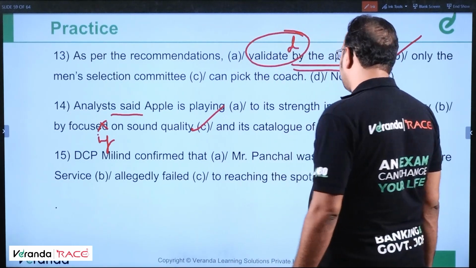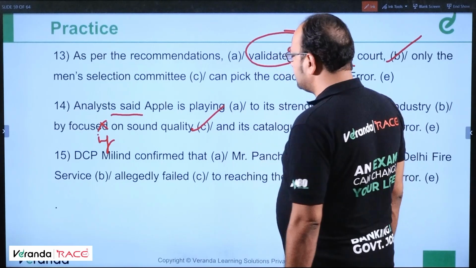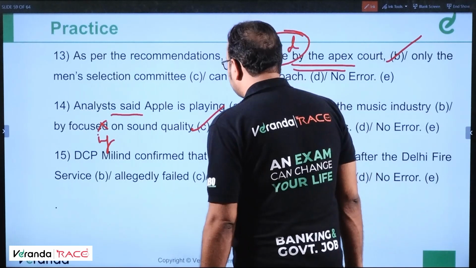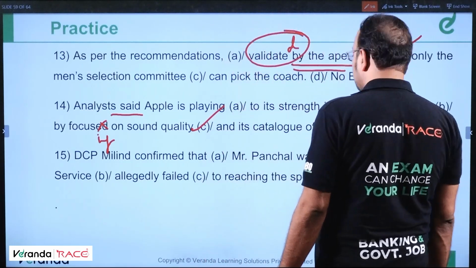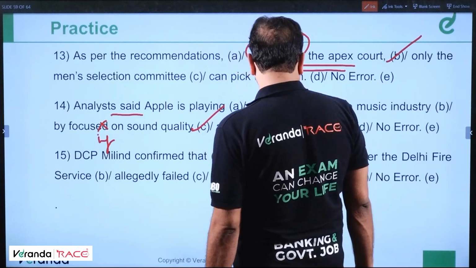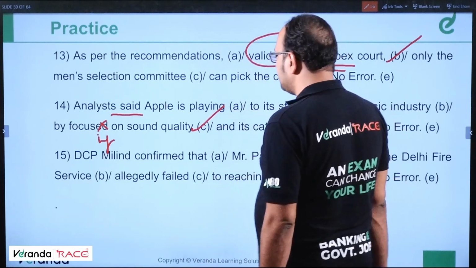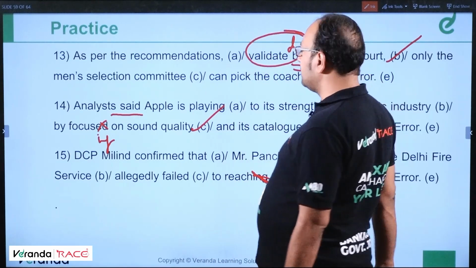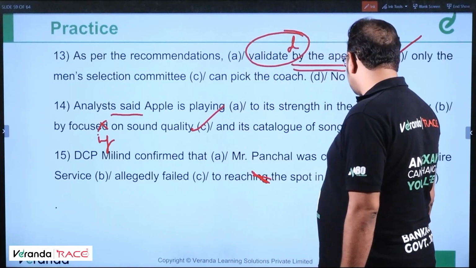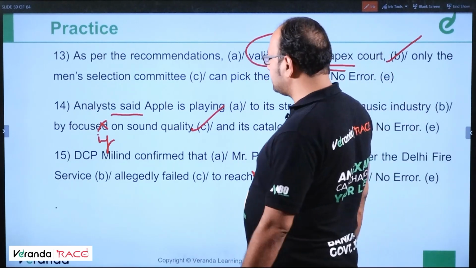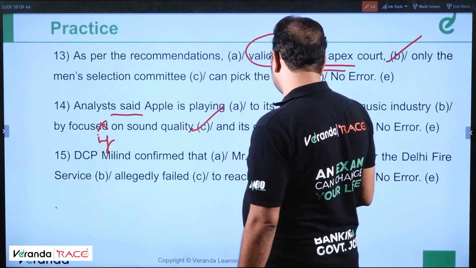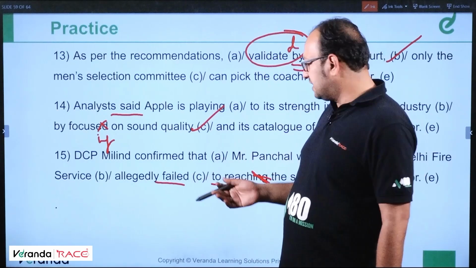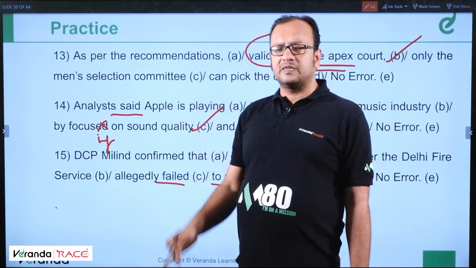DCP Milind confirmed that Mr. Panchal was called after the Delhi fire service allegedly failed to reaching the spot in time. After the Delhi Fire Service allegedly failed to reach is the correct form. Reach is the correct form. So DCP Milind confirmed that Mr. Panchal was called after the Delhi Fire Service allegedly failed to reach the spot in time. To reaching is not the correct structure. So failed should be followed by the infinitive to plus V1: to reach. To is generally followed by V1.